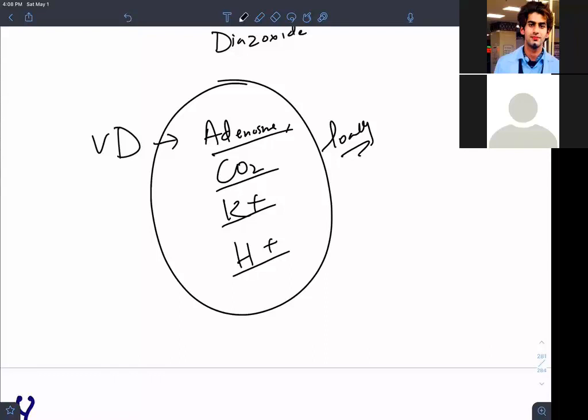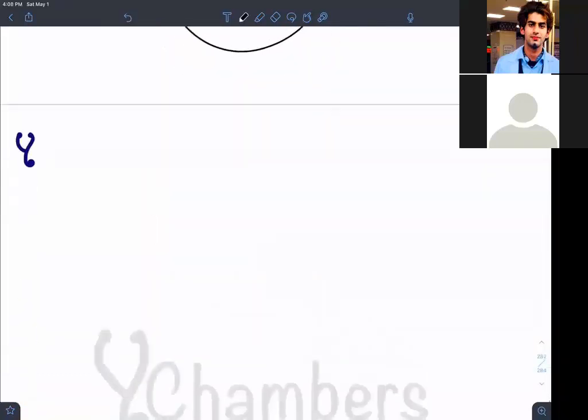Now going to the law. This law is Laplace's law. Laplace's law tells us a relationship. That relationship is called the distending pressure and tension relationship.